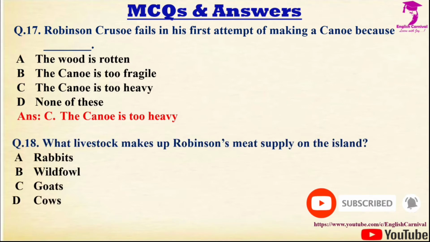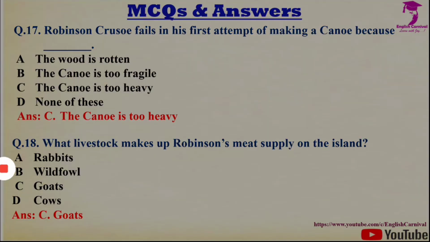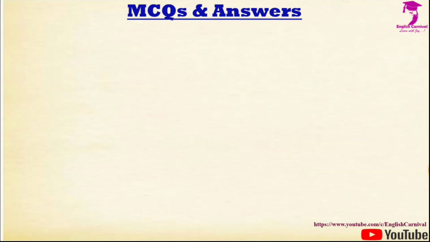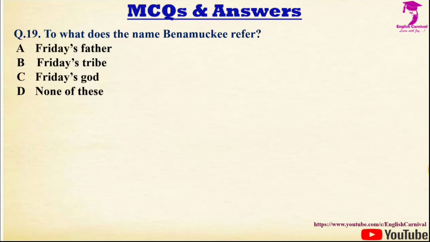Question number 18 we have, what livestock makes up Robinson's meat supply on the island? Options are A, rabbits, B, wildfowl, C, goats, and D, cows. Correct answer is C, and it is goats. The next question we have, question number 19. To what does the name Banamuki refer? Options are A, Friday's father, B, Friday's tribe, C, Friday's god, and D, none of these. Correct answer is C, and it is Friday's god.